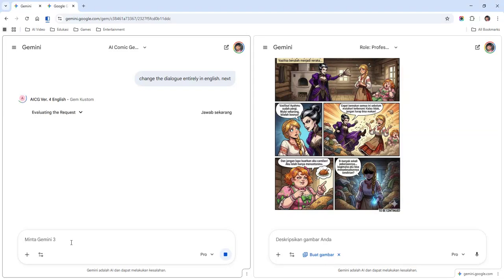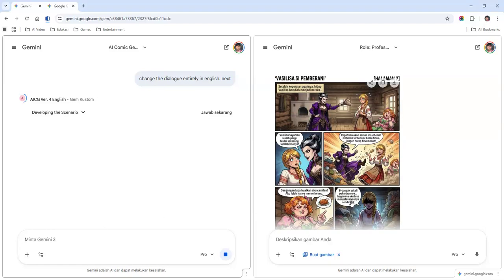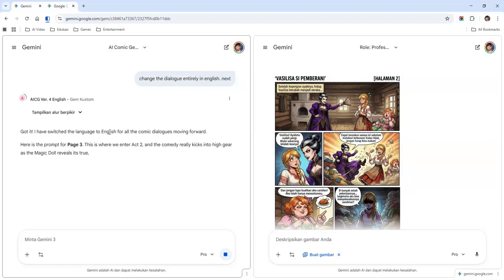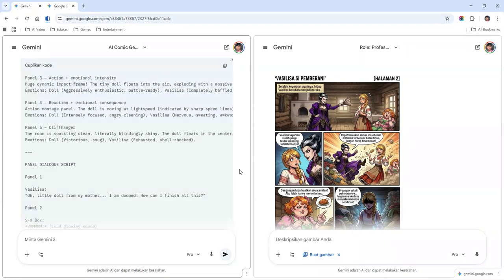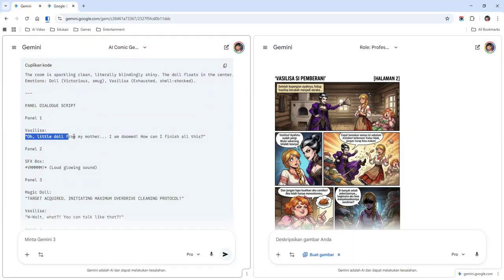Okay, let's see if the dialogue has been changed into English or not. Got it? I have switched the language to English for all the comic dialogue moving forward. Okay, now let's slide. Okay, the dialogue is in English.